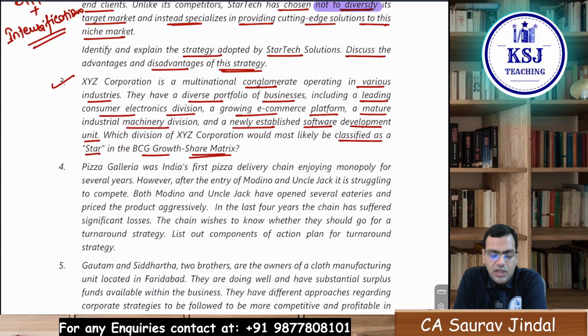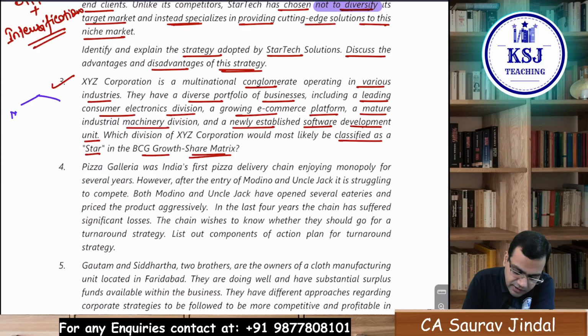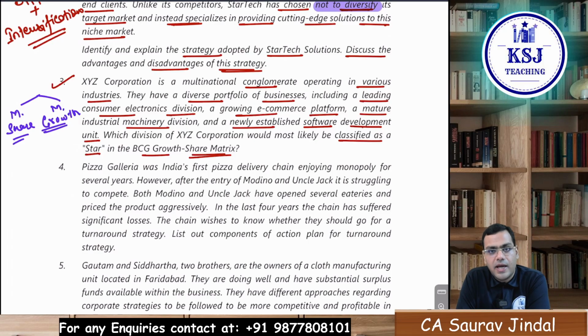So in the BCG matrix, we have four categories: stars, cash cows, question marks, and dogs. And this categorization is done depending upon two factors, that is market share and market growth, right? So two factors are considered here. A star is the one having the maximum share with the maximum growth.